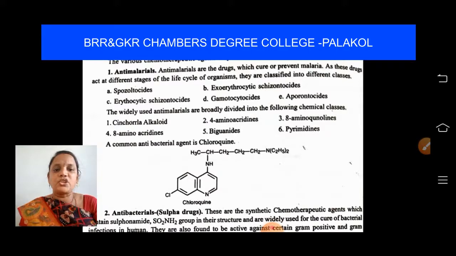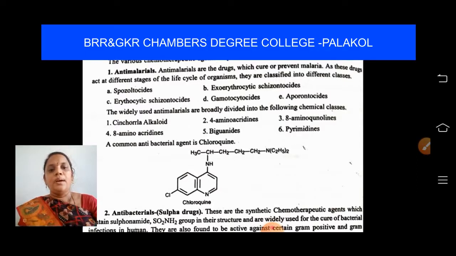This is the structure of chloroquine, which is used as an anti-malarial drug. So what you have learned is that malaria is caused by many species, and anti-malarial drugs act at different stages of the life cycle of the organism to kill it. The commonly used anti-malarial drug is chloroquine.